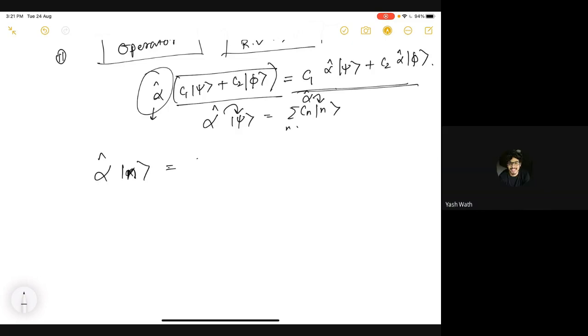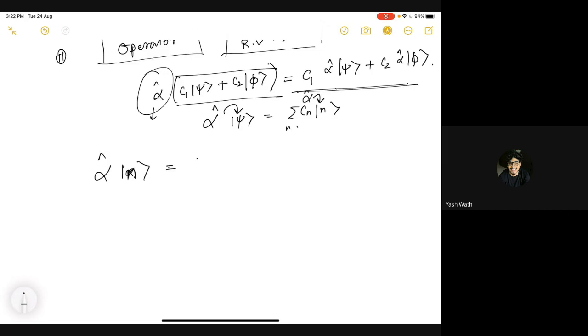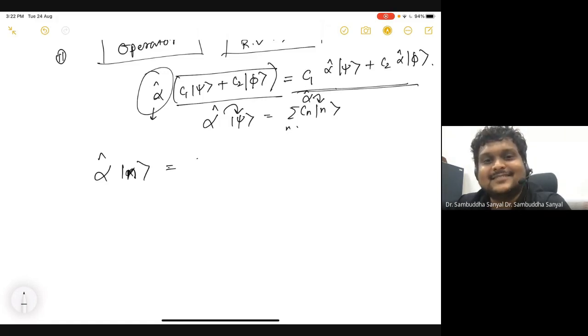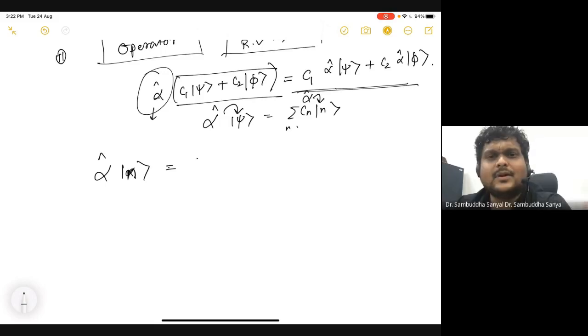Since n is a column matrix. No, forget quantum, right now it is all linear algebra. Sorry, it's a column vector, correct. And every element of it is 0 except one. Not necessarily, but if it is a basis vector, yes.